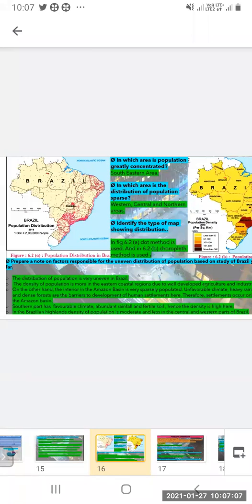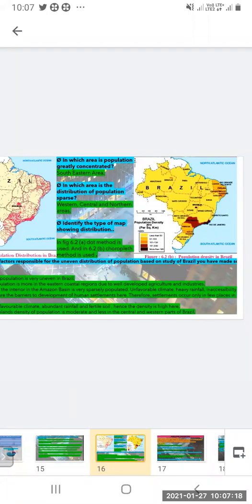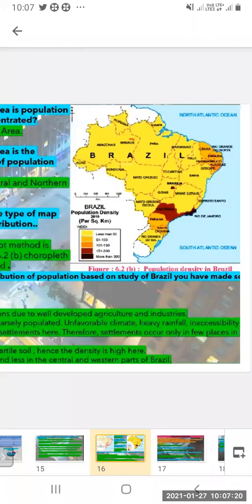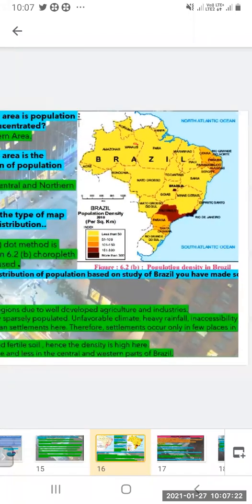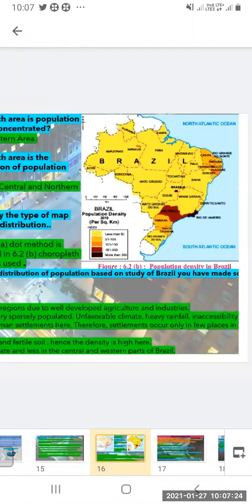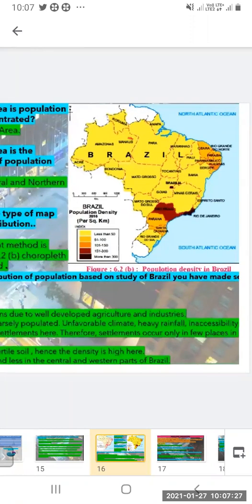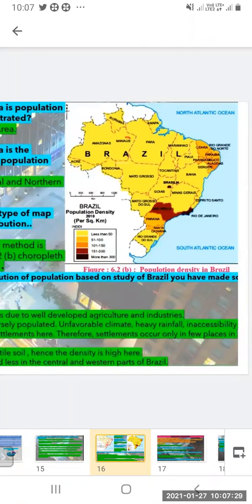Identify the type of map showing distribution. Figure 6.2 is a dot method, and this figure 6.2b is choropleth method. Here you can see the names of the states and places are given, and they are using different shades of colors.